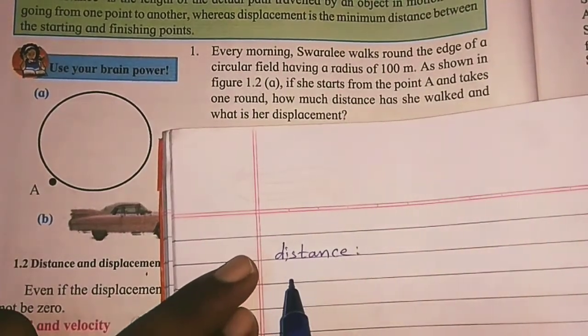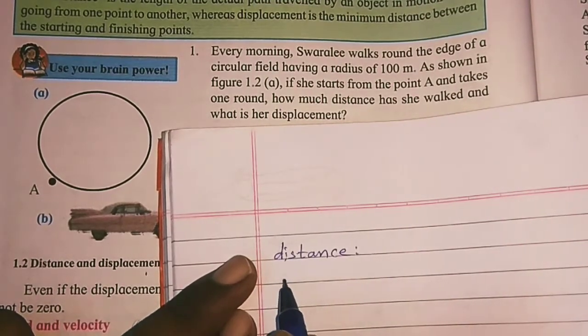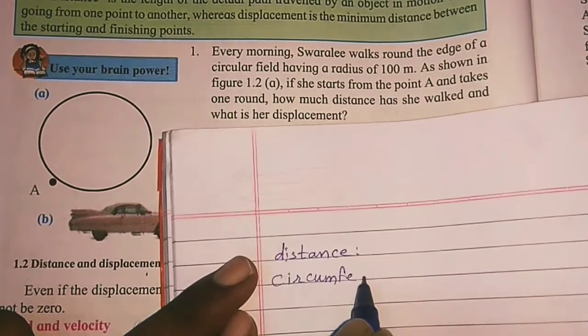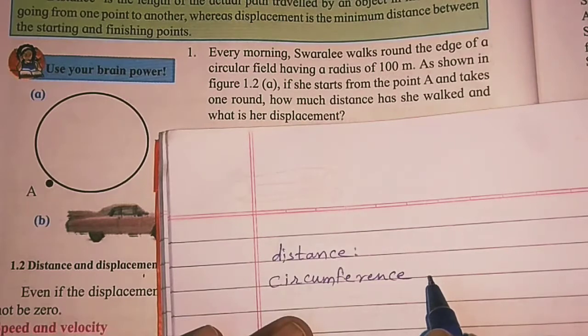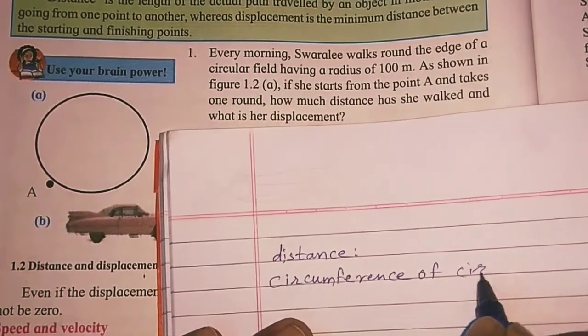So the distance covered by Swarali is nothing but the circumference of the circular field.